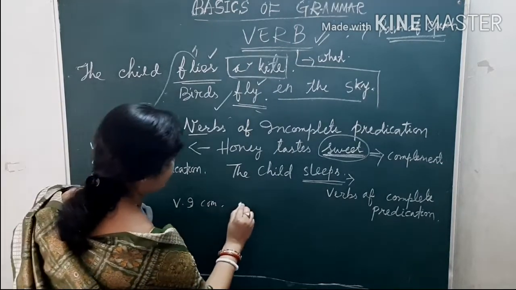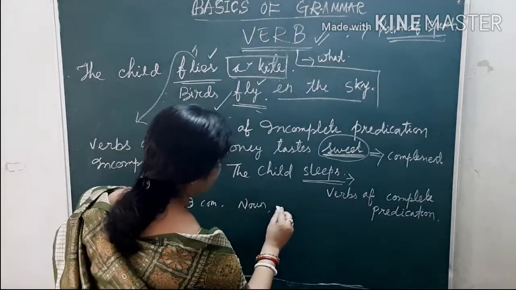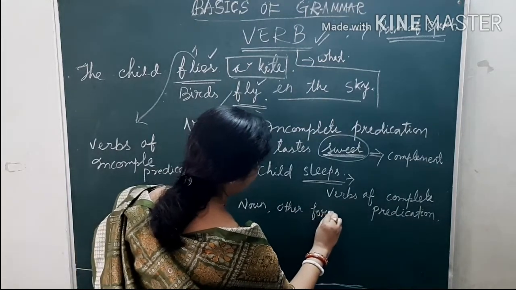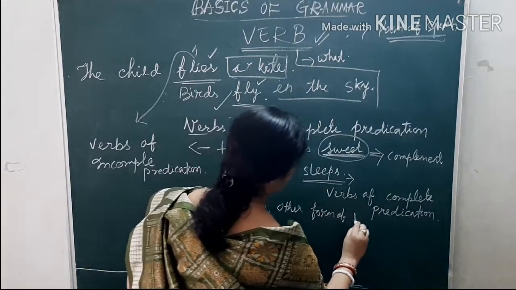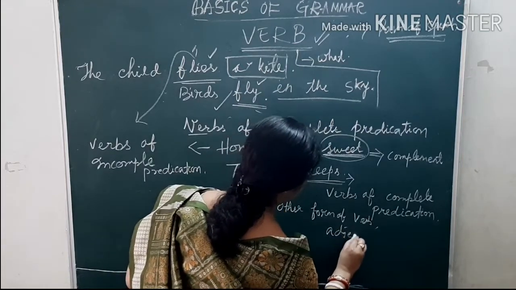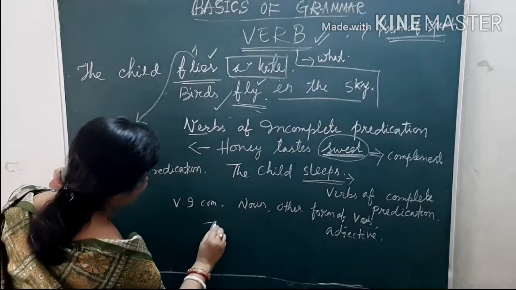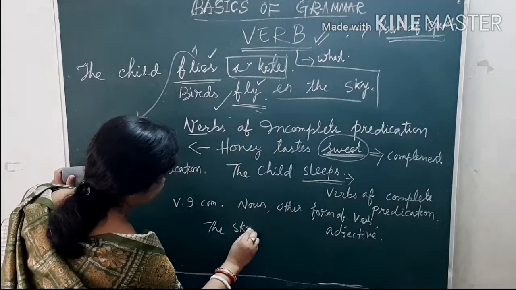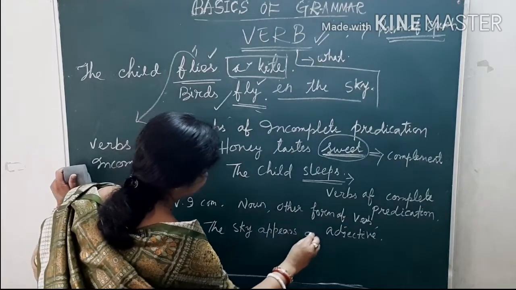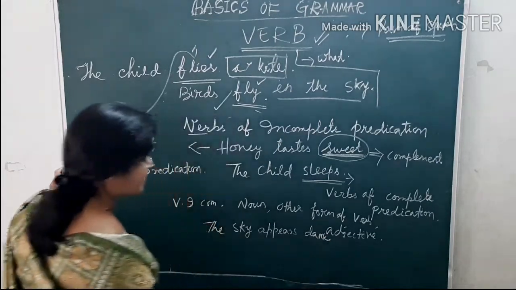So, we can join here a noun. We can join here the other form of the verb. Or we can join here an adjective. The sky appears dark.